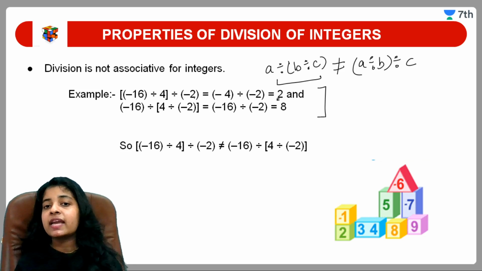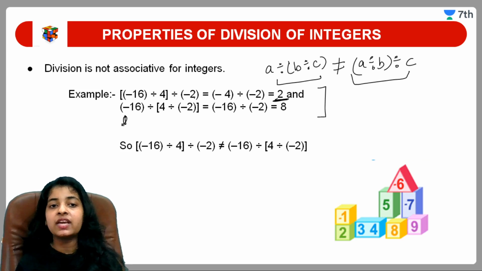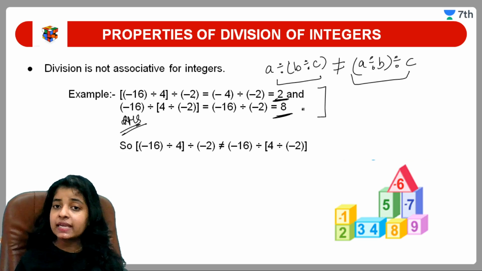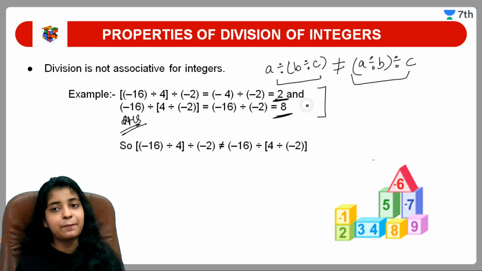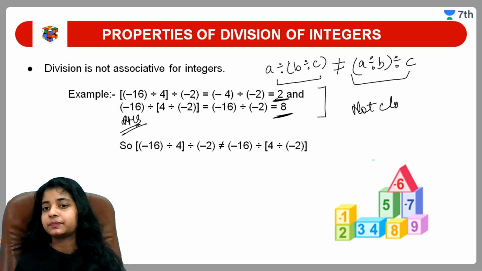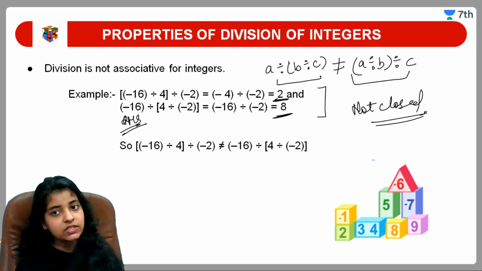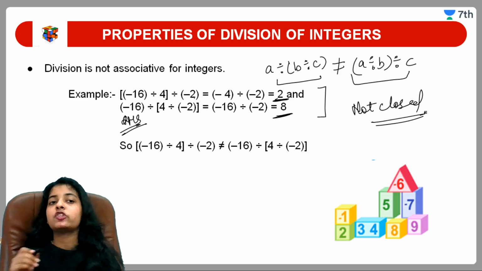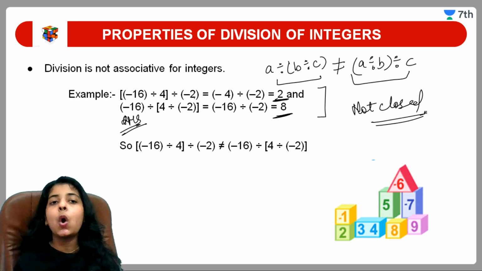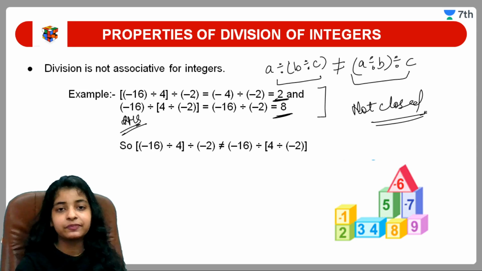We will get 2 as a result, and when we use the other grouping on the RHS, we get 8, and by this we can say these are not the same. Okay students, so we can say in short that division is not associative.